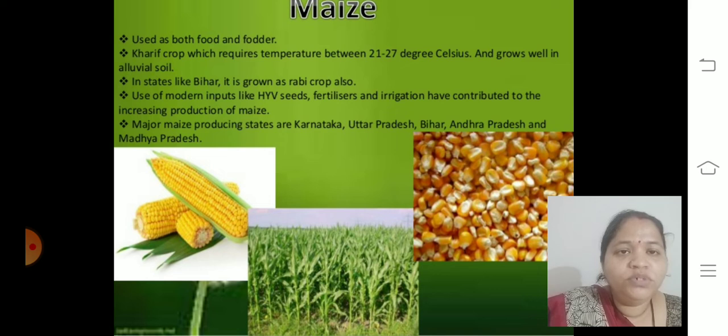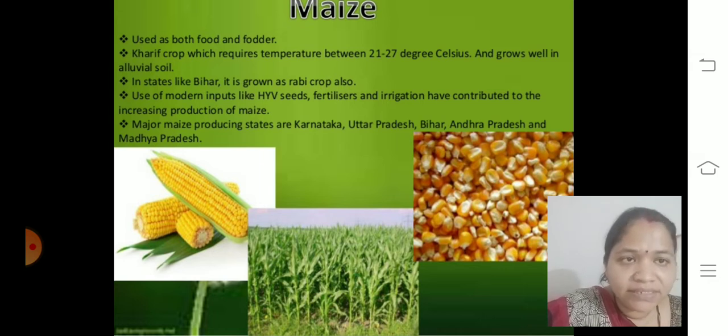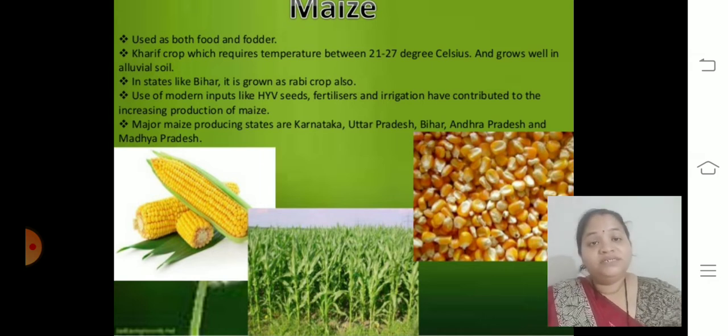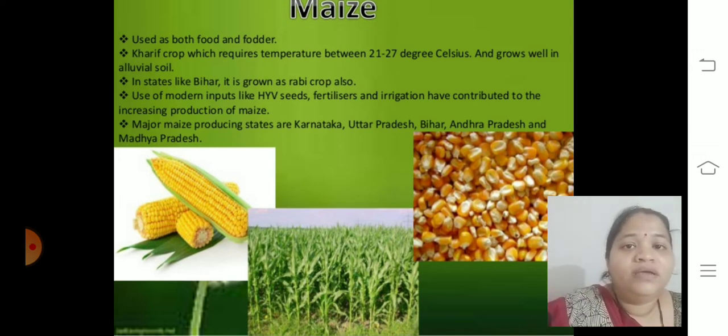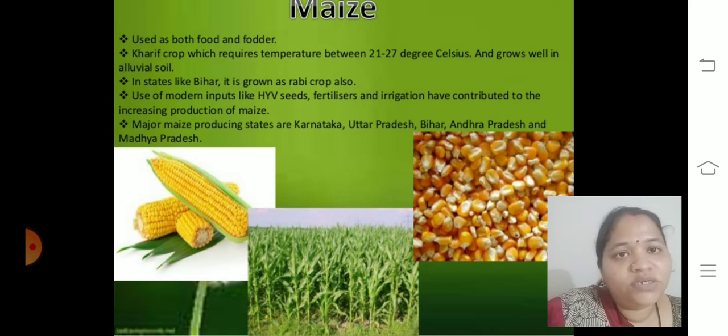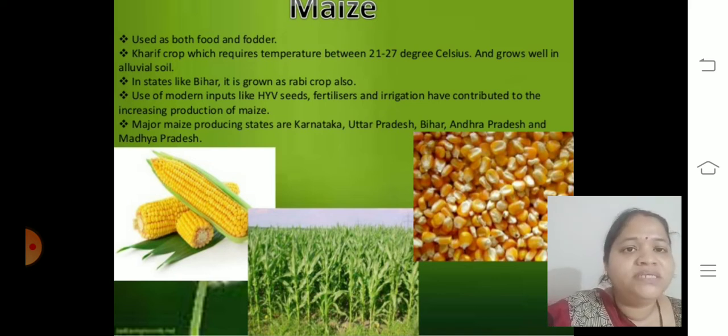Use of modern inputs like HYV seeds, fertilizer and irrigation have contributed to the increasing production of maize, which is really helpful because it is both food and fodder. Major maize producing states, as I told you, are Karnataka, Uttar Pradesh, Bihar, Andhra Pradesh and Madhya Pradesh. In some places it's a rabi crop also, and in some places irrigation is very helpful. So these are the major maize producing states.